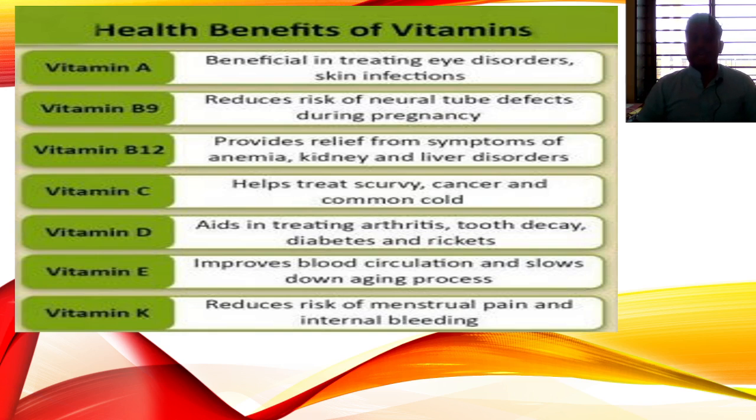Vitamin D treats arthritis, tooth decay, diabetes and rickets. Vitamin E improves the blood circulation and slows down the aging process. Vitamin K reduces the risk of menstruation pain and internal bleeding in our body. These are the benefits of vitamins.